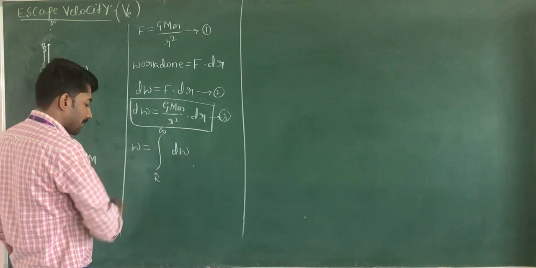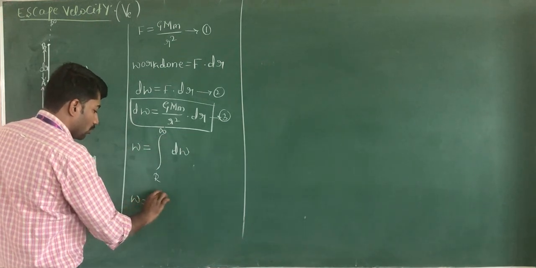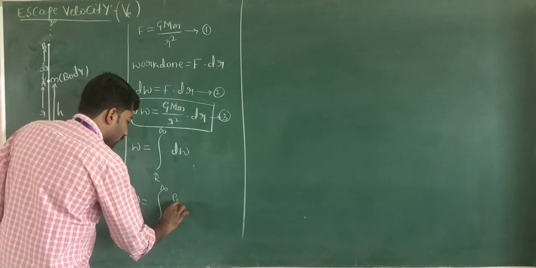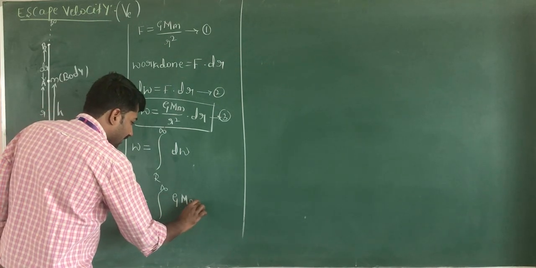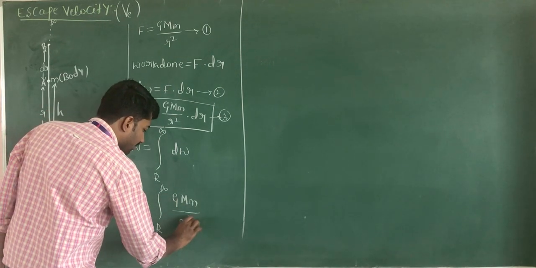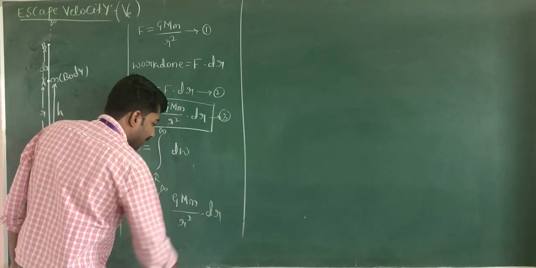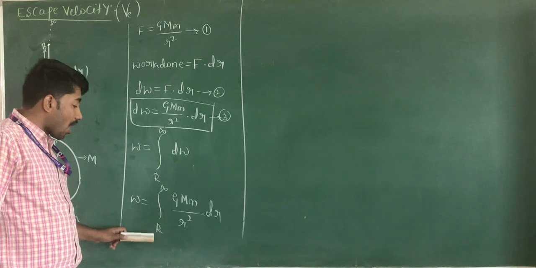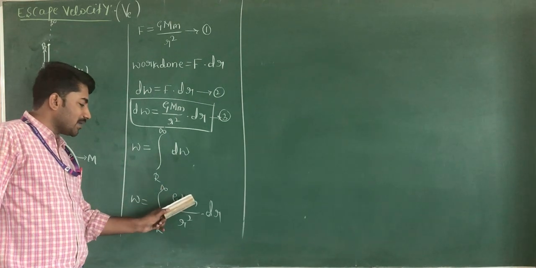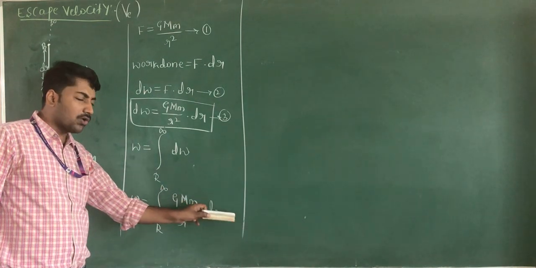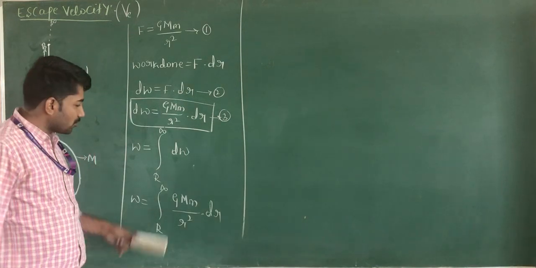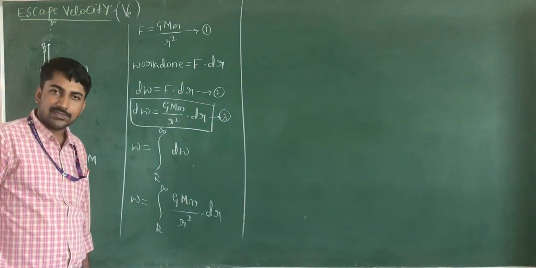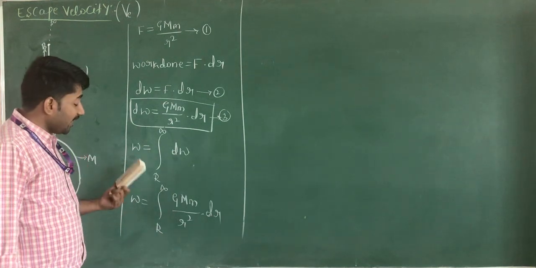W is equal to integration of r to infinity of G into capital M into small m divided by r square into dr. When you put the small amount of work done in this equation you get this value.